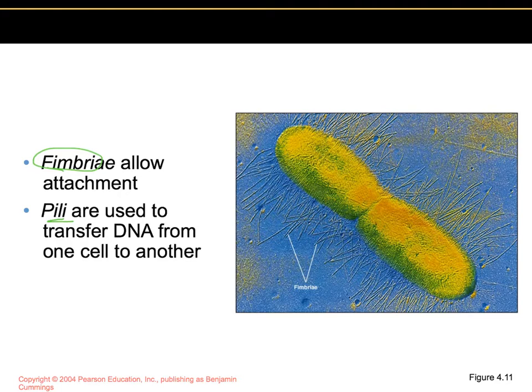So again, the fimbriae allow attachment, and these allow the cells to attach to each other or to their surface, their target environment. This is why a biofilm is able to grow on surfaces because of the fimbriae. And the pili are used to transfer DNA from one cell to another through the F pilus.